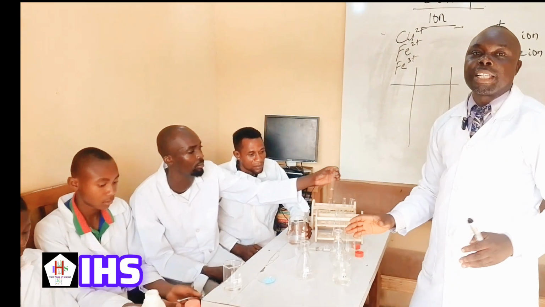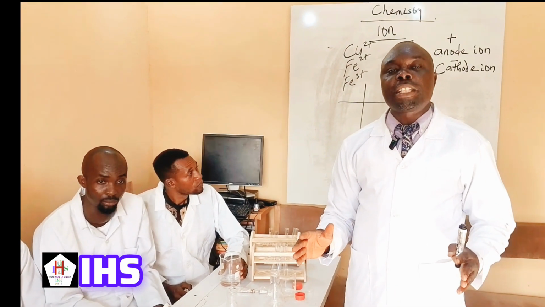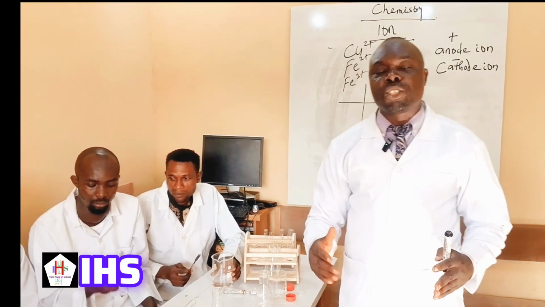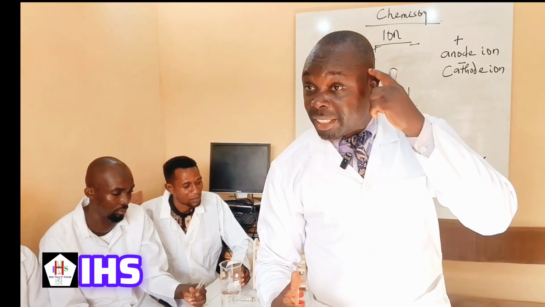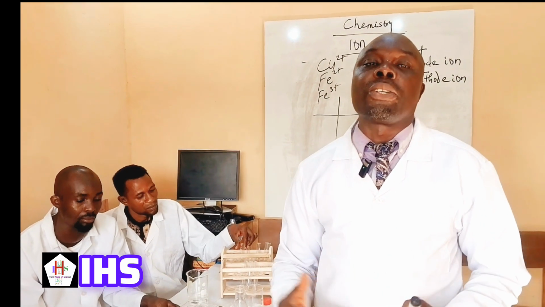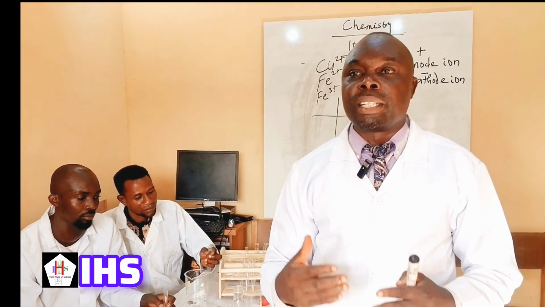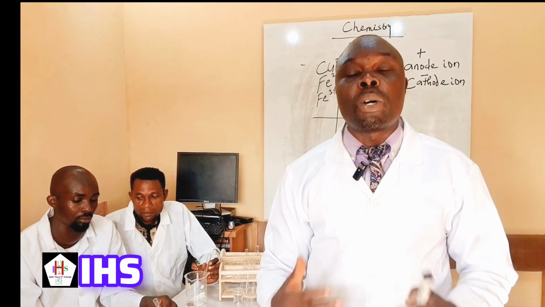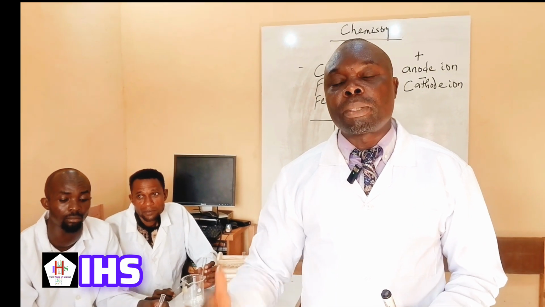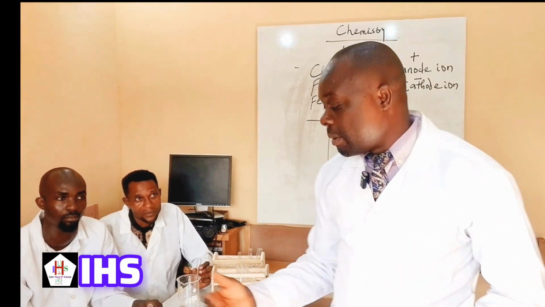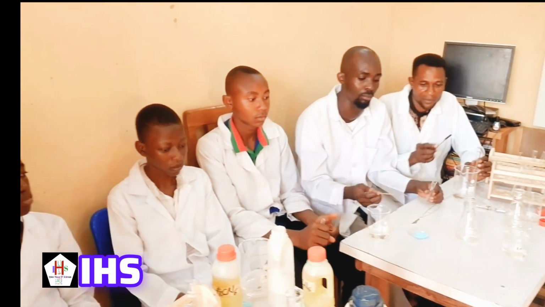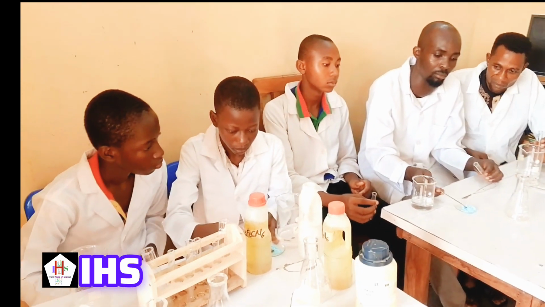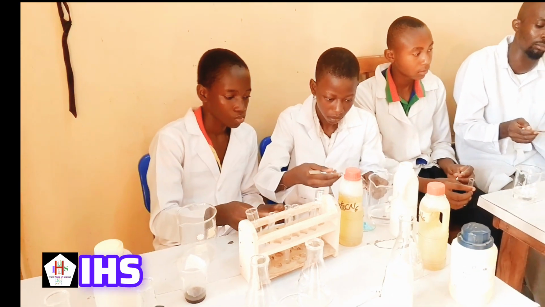First of all, when we are given a sample in chemistry, the first thing we check is whether that substance is soluble in water or not. We get the solubility by adding water to check if the substance can dissolve in water. So now collect a sample with your spatula and put it in your test tube.